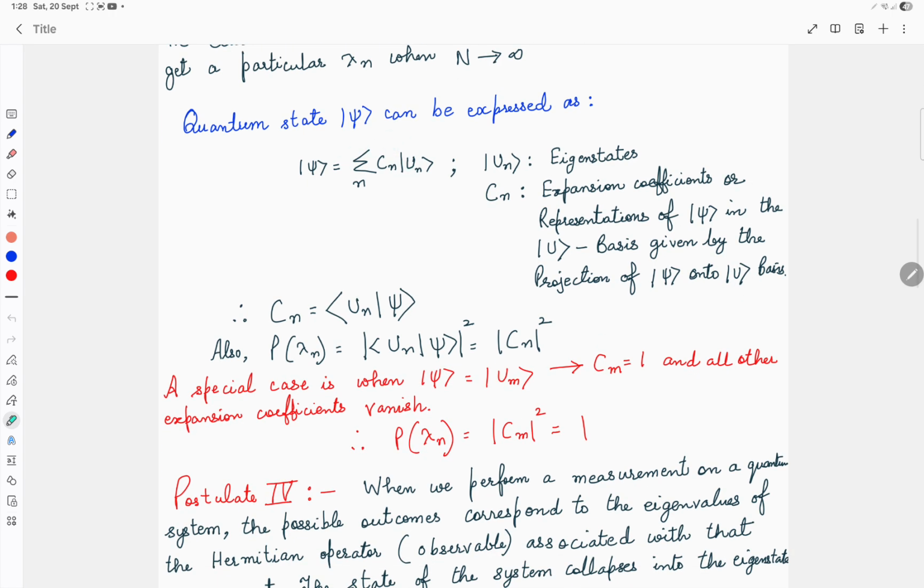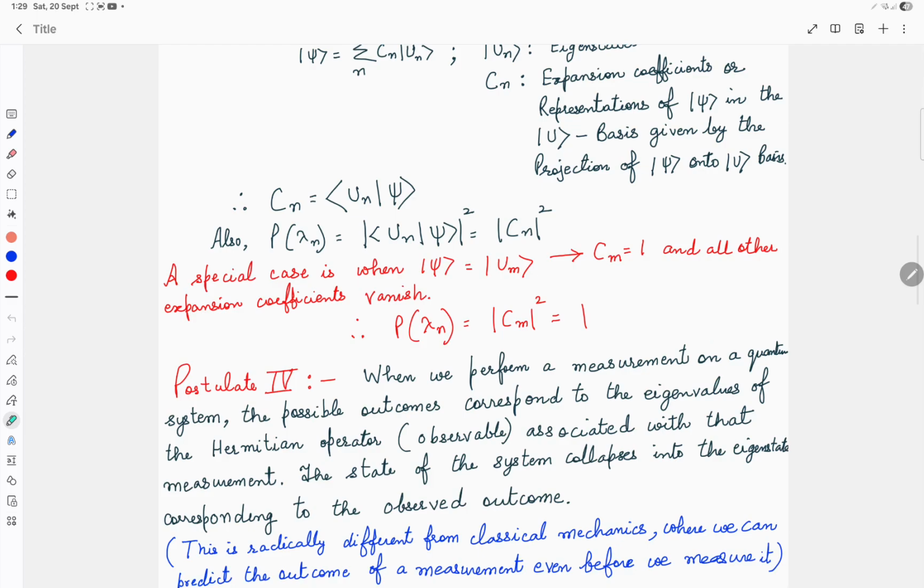We know that the coefficients are given by the inner product of un with psi. Therefore, the probability of lambda n is given by the mod square of that coefficient. This is using Born's rule.